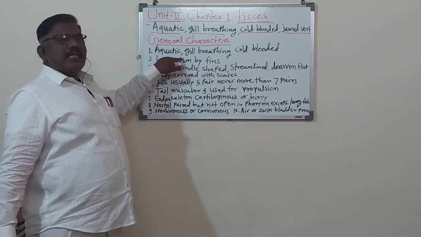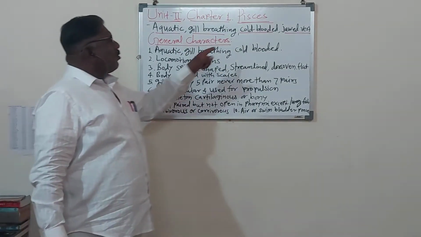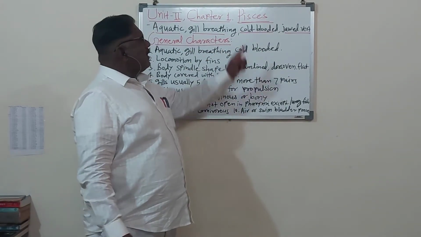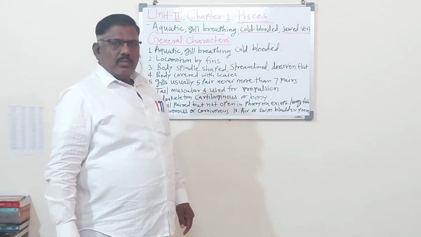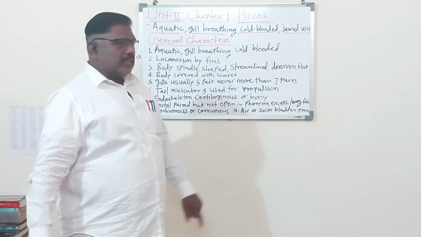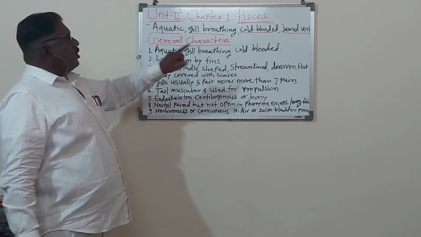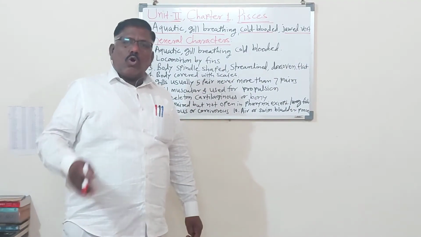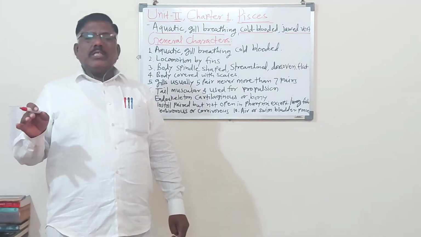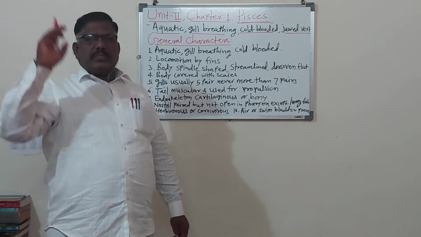Pisces is a aquatic animals. Pisces is a gill breathing animals. Pisces is a cold blooded animals. Pisces is a jawed vertebrate animals. So number of characters are there. Then in Pisces, locomotion by the fins. Remember, locomotion means the movement of animals from one place to other place.